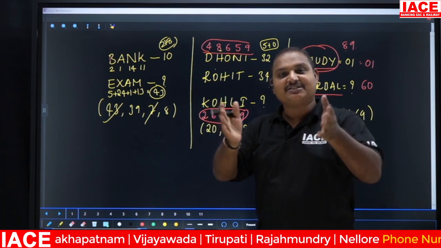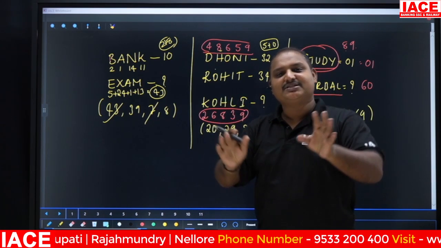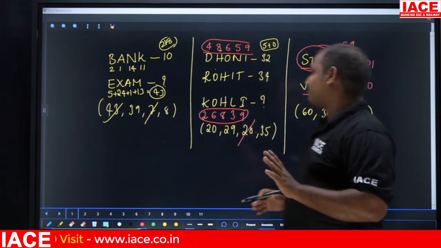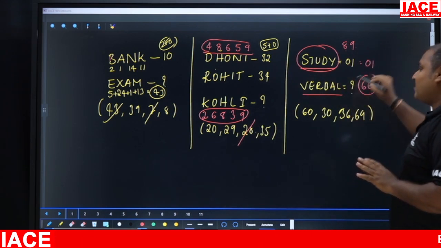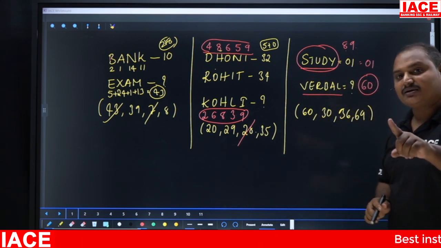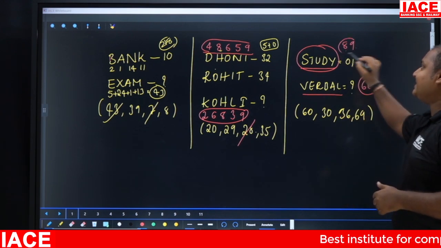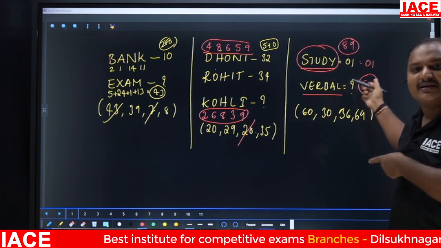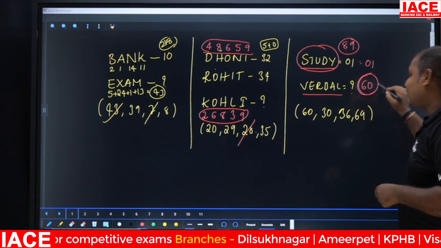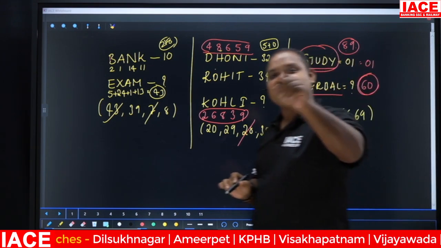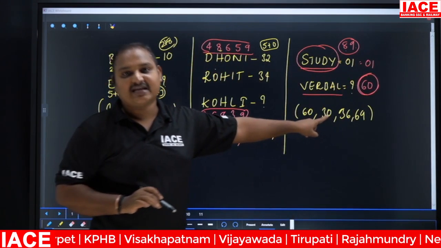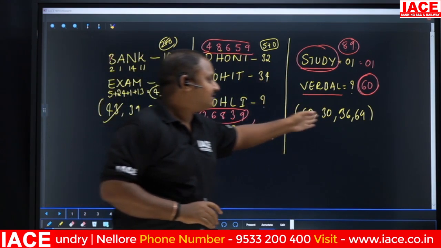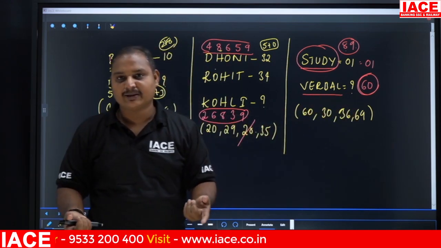But you don't know what is the mistake that you have done in the exam. It's a simple mistake, a common mistake for every competitive student. I'm telling you. See, 60 you got, very good, that is there in the option, but what happened here? It is 89 given, but that is not 89, that is 1. The difference between 8 and 9, 1 they have taken. Here the answer they got is 60. We need to take the difference between 6 and 0. That means you have to get 6 as the answer. Yes, we find the logic here, very good, but 6 is not there. Then what are you going to do?